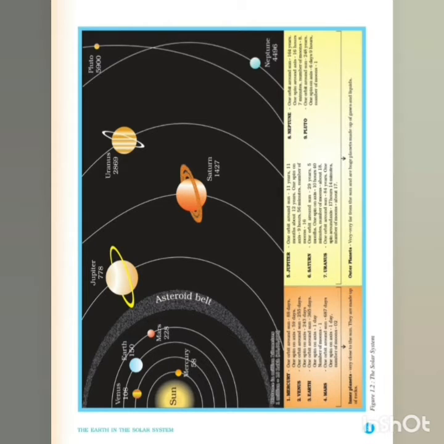If you see this page and read whatever I said, you can see it on this page, children. Why is Earth taking only 365 days, and why are Pluto and Neptune taking 164 years or more to go around the sun? Can anyone say? Yes. The thing is, Earth is near the sun. When you are near the sun, the distance is less. The other planets are away from the sun, so when they go around the sun, it takes more years.